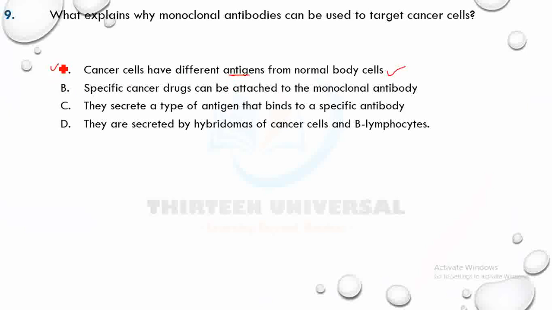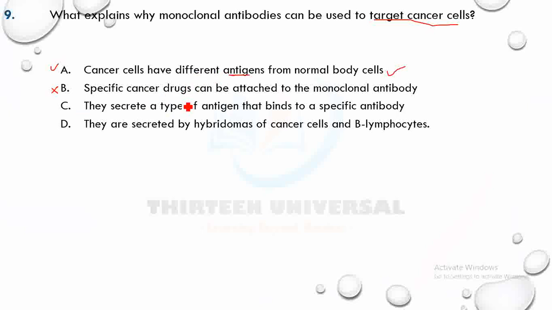But why is B wrong? Specific cancer drugs can be attached to the monoclonal antibodies. Remember, what we're looking at is what explains why monoclonal antibodies can be used to target cancer cells. So why can it target? It's because they can bind to antigen. Yes, this is one of the reasons, but it's not why it can target cancer cells. That's called selective toxicity. Why does it have selective toxicity? Because it can only bind to cancer cells. It doesn't bind to other cells. Why? Because cancer cells have different antigens.